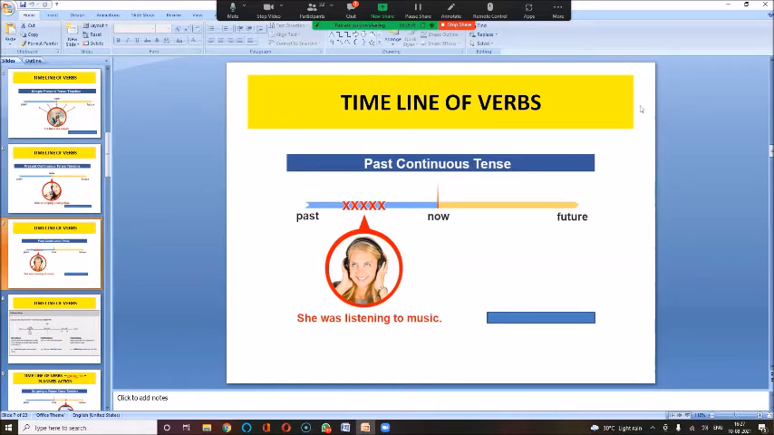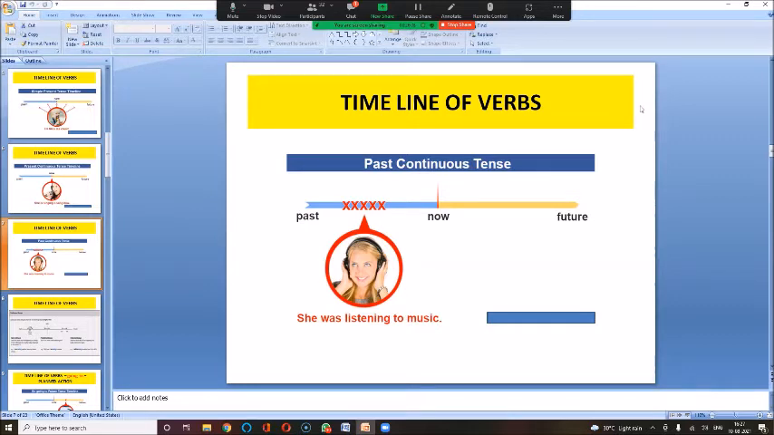Unless I ask you, what was she doing? She was listening to music. Then it makes sense. But if you just come and tell me, ma'am, she was listening to music, either I should be aware what time you're talking about. I should know that in some context you're talking about when you were taking the class. So either two actions in the past are happening simultaneously. So when I was taking the class, she was listening to music. That makes sense.